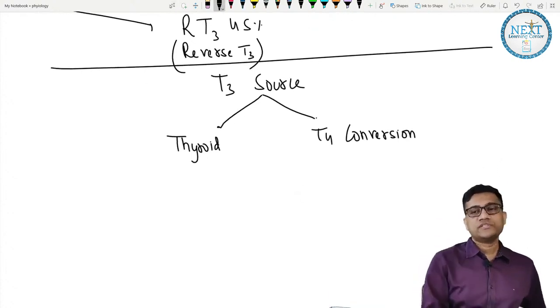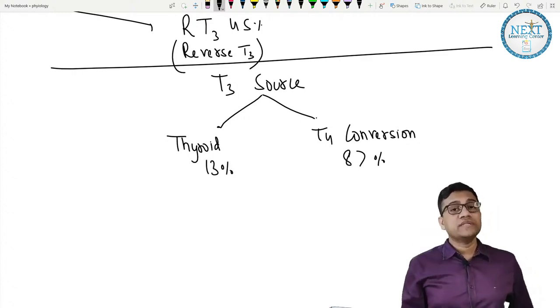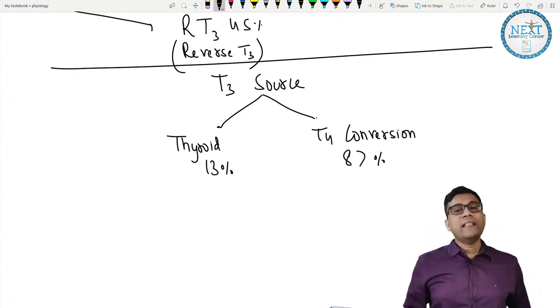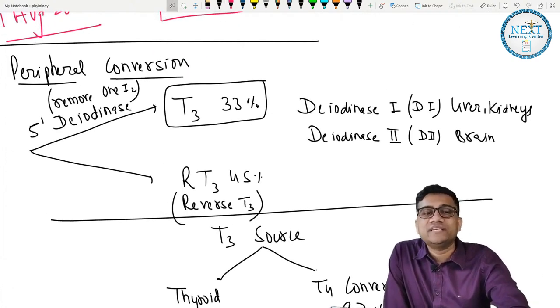So it is T4. How much? 87%. This is 13%. So who's the main source? T4 is the main source, that is conversion, okay. So that is why we can block the enzyme which is acting here, that is deiodinase.